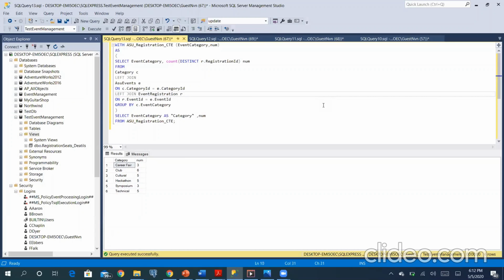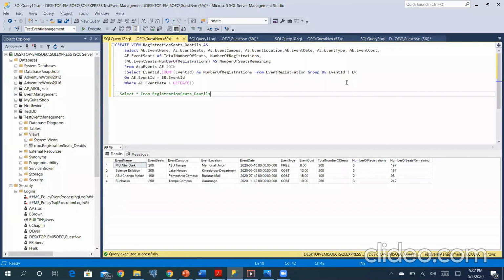This CTE shows the event registration total by grouping the event category and having a count on the grouped category. You can see the results here, where the category and the number of registrations for the particular category are displayed. So we created a view for our project, which can be provided to the event manager